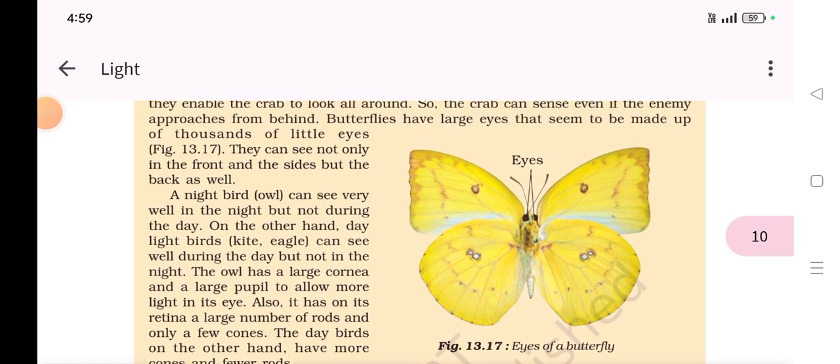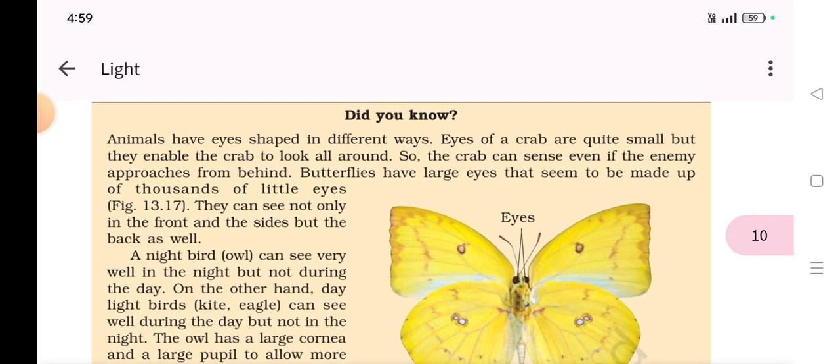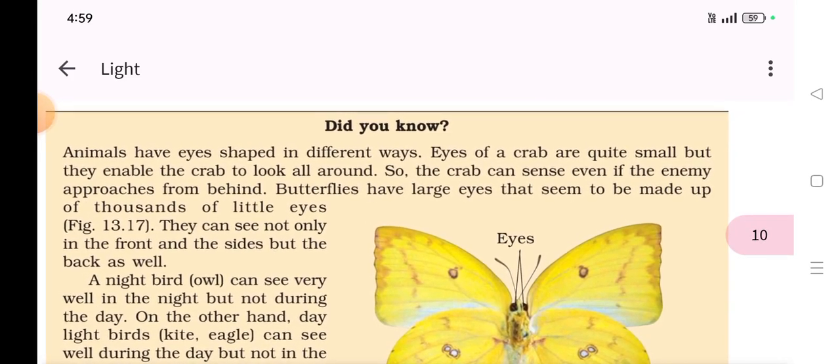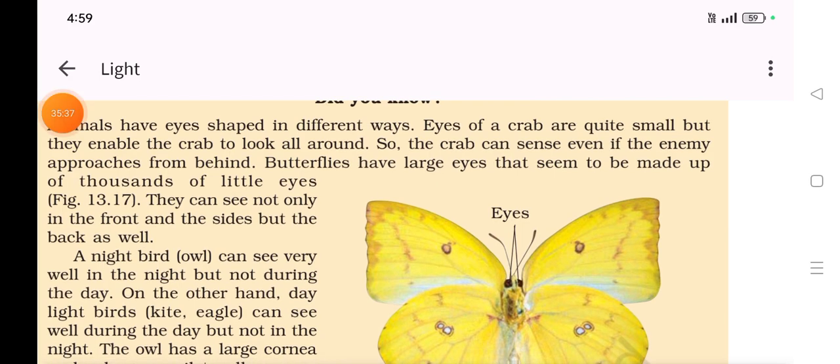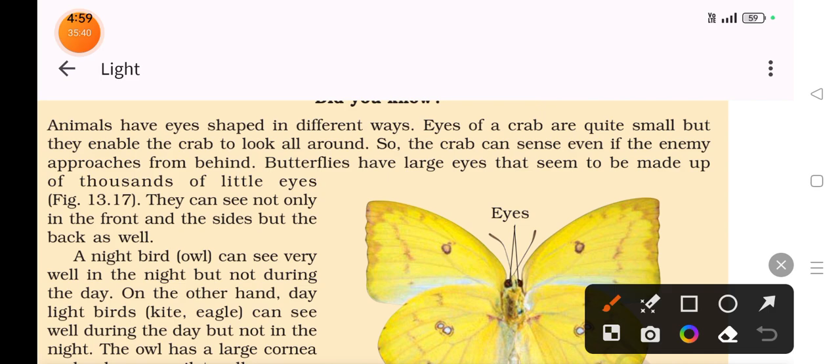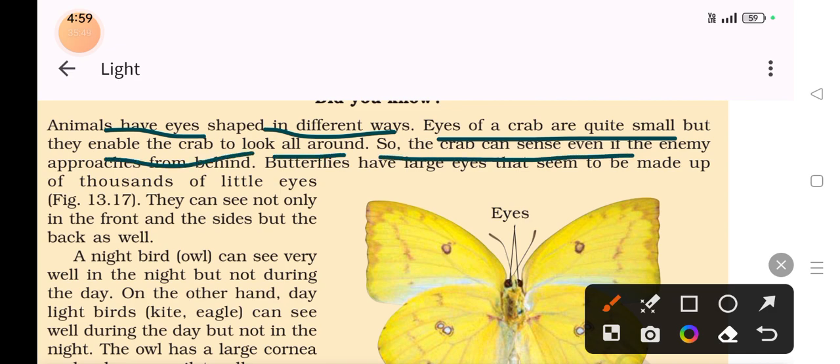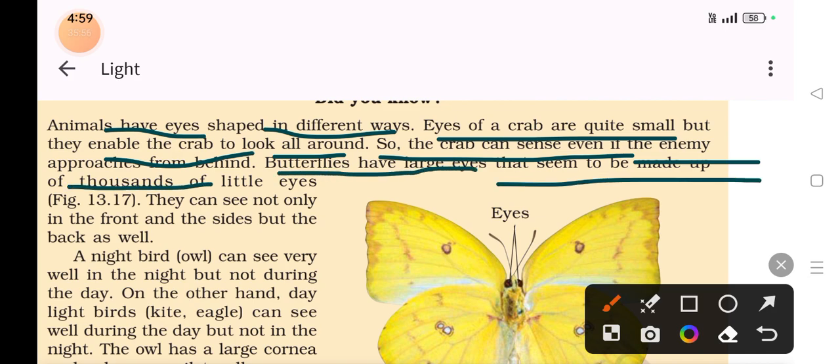Now let us know this. Do you know? Animals have eyes shaped in different ways. Eyes of a crab are quite small, but they are able to look all around. So the crab can sense even if an enemy approaches from behind. Butterflies have large eyes that seem to be made up of thousands of little eyes. They can see not only in front and side, but back as well.